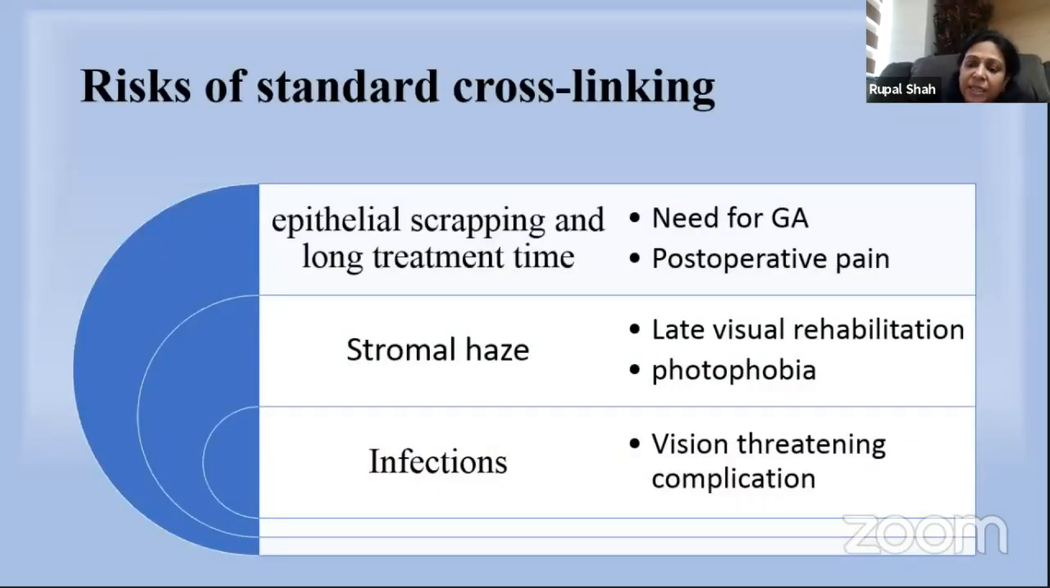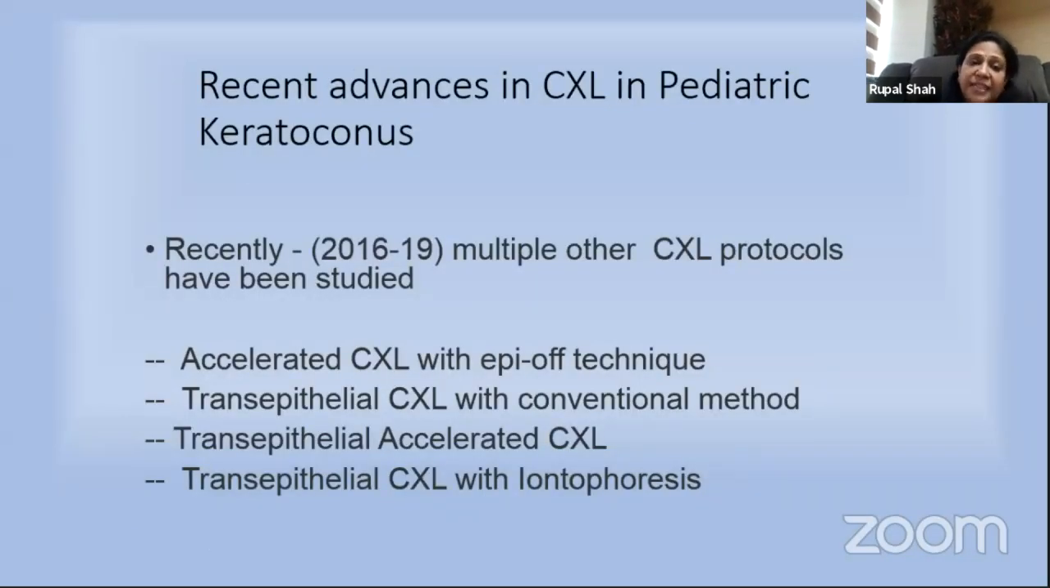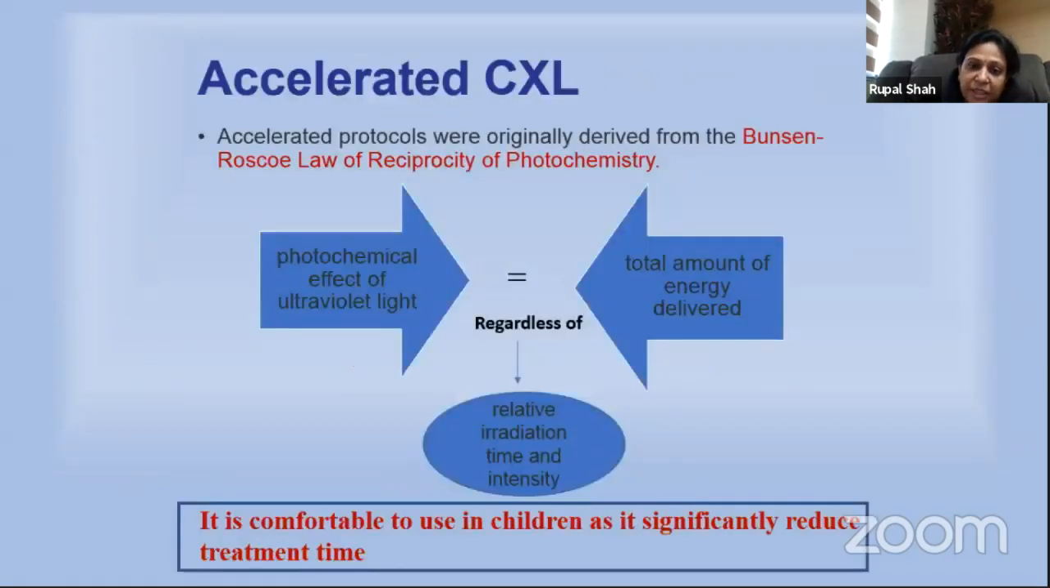Although standard cross-linking is the gold standard, it has its own negative points, like it requires epithelial scraping. It has a very long treatment time, so sometimes in the pediatric group we need general anesthesia. There is more postoperative pain, more stromal haze, which leads to late visual rehabilitation, and vision-threatening complications like infection may be possible. So between 2016 and 2019, multiple other cross-linking procedures have been studied, like accelerated cross-linking and various modalities of transepithelial cross-linking.